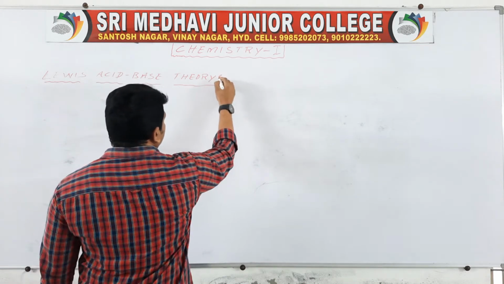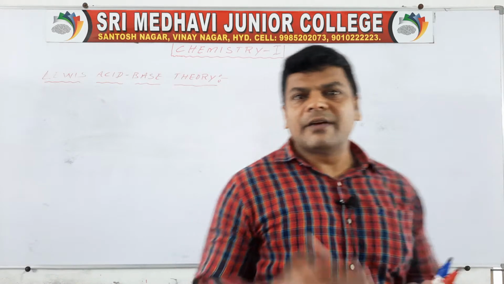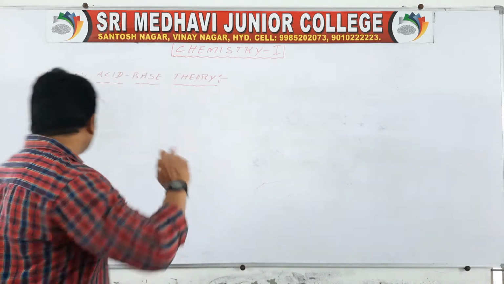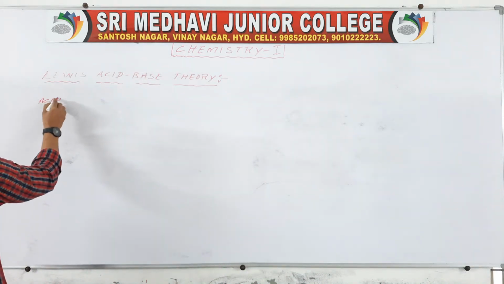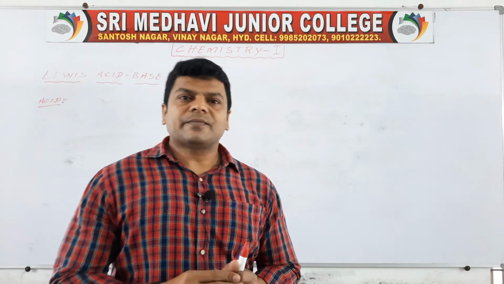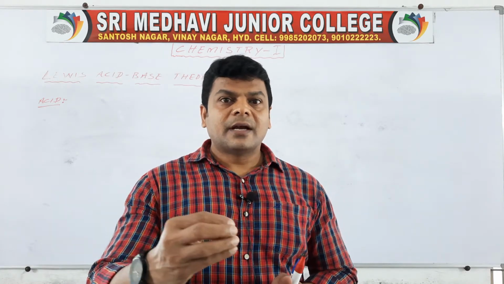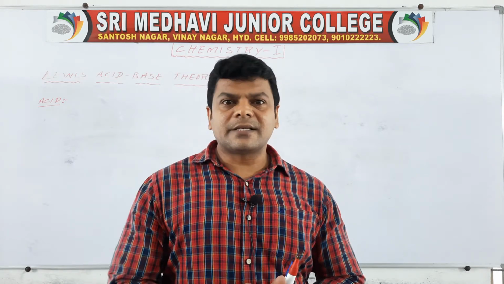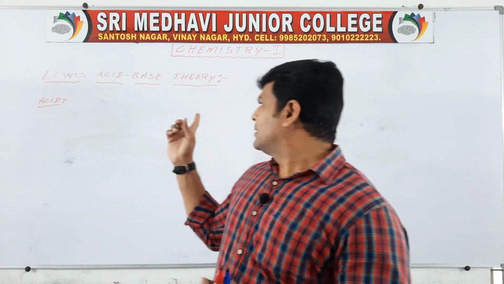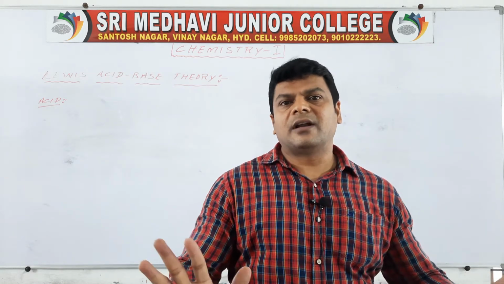Lewis acid base theory. Okay students, first of all, according to Lewis acid base theory, what is an acid? What is an acid? A substance that accepts an electron pair from other substances to form a coordinate covalent bond is called an acid. Simply we may say, electron pair acceptor is called acid.